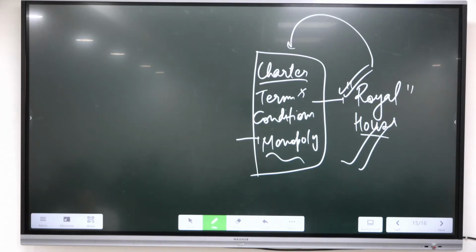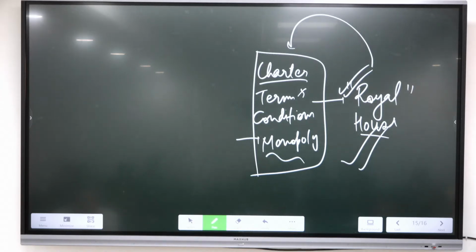Why do you want to create an empire? So that you can enjoy the wealth of that nation. It can lead to further development of your home country. Whatever taxes you are paying, you will not have to pay, because taxes are imposed by the political powers. If you yourself are the political power, is there any need to pay tax? No, it is not required, unless it gets converted into a democracy.